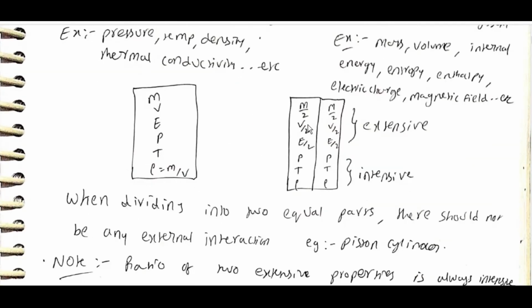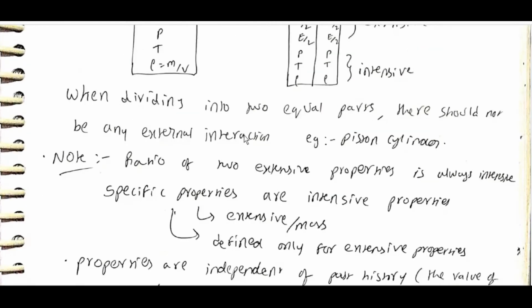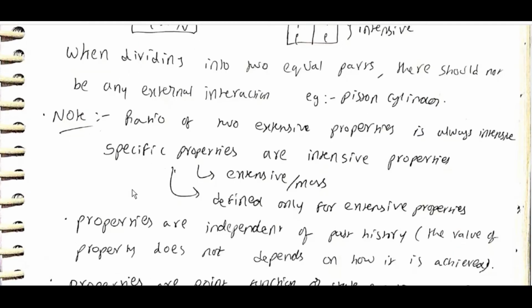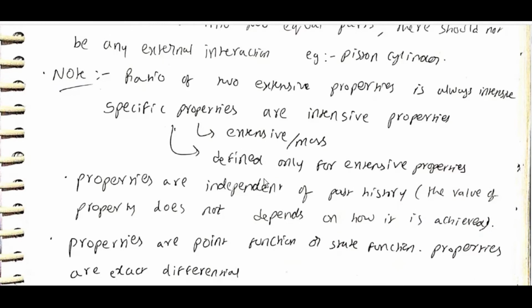If the system is divided into halves, then we get m by 2, m by 2, v by 2, v by 2, e by 2, e by 2. These are extensive. P, T, rho remain the same, so they are intensive. When dividing into two equal parts, there should not be any external interaction. Example, piston cylinder. Note, the ratio of two extensive properties is always an intensive property. Specific properties are intensive properties. Specific property is extensive by mass, defined only for extensive properties.